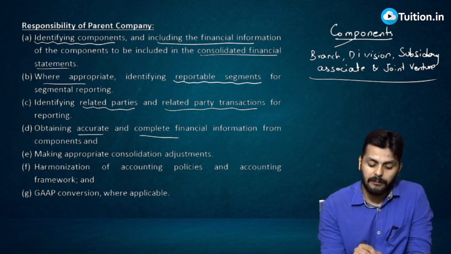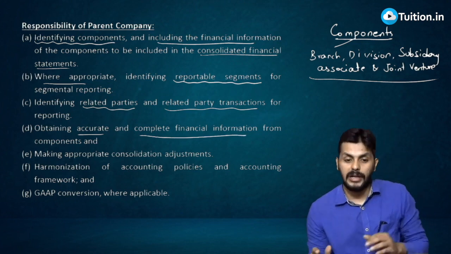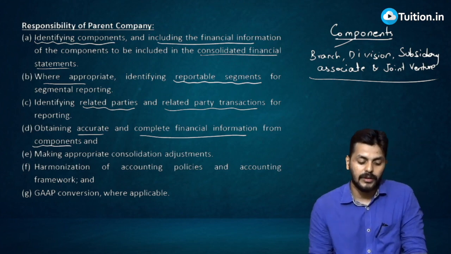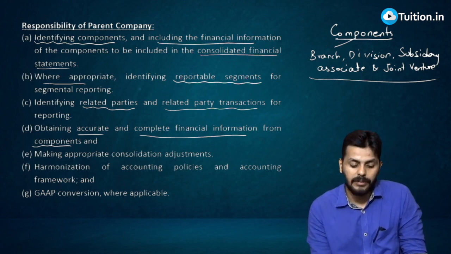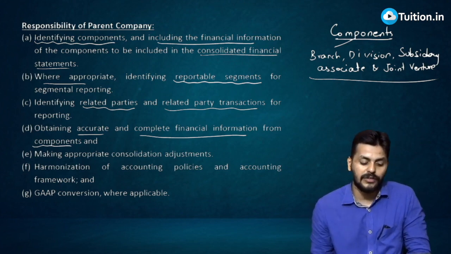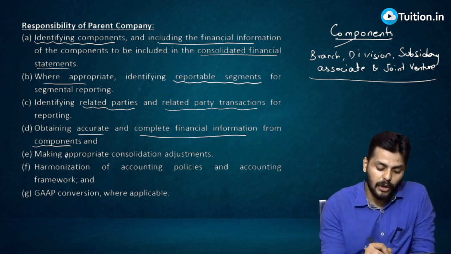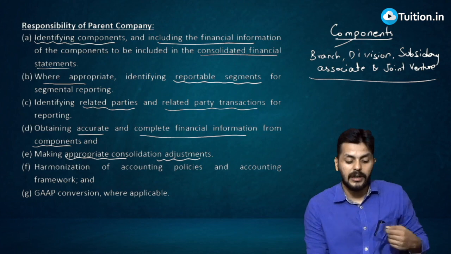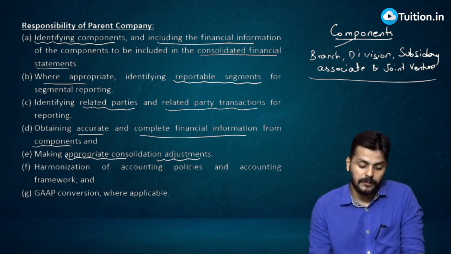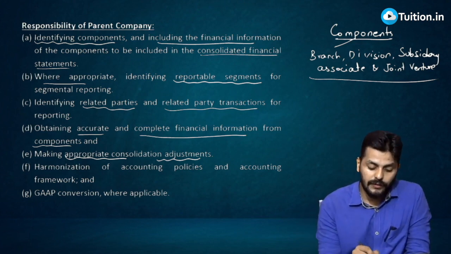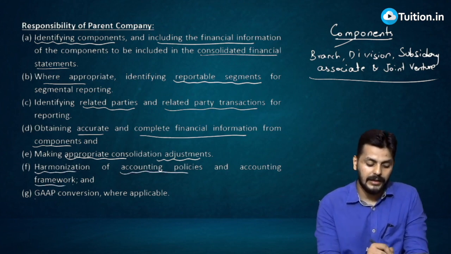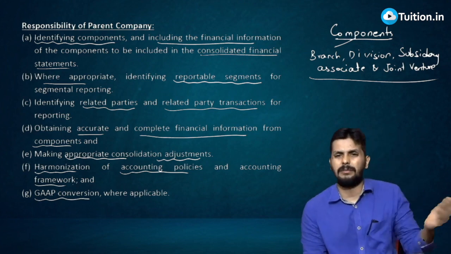Obtaining accurate and complete financial information from components, and making appropriate consolidation adjustments, harmonization of accounting policies and accounting framework, and GAAP conversion wherever applicable.